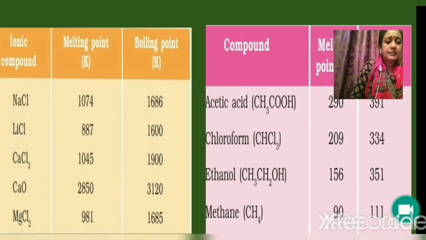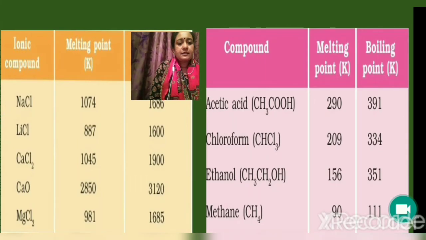Now let us consider the case of carbon compounds. Consider the carbon compounds like acetic acid, chloroform, ethanol, methane. The melting and the boiling point of these compounds are given. From the values, it is clear that they have comparatively lower melting and boiling points. Why is it so? It is because the type of bond present in carbon compounds is different. It is not an ionic bond which is present in compounds like acetic acid, chloroform, ethanol and methane.